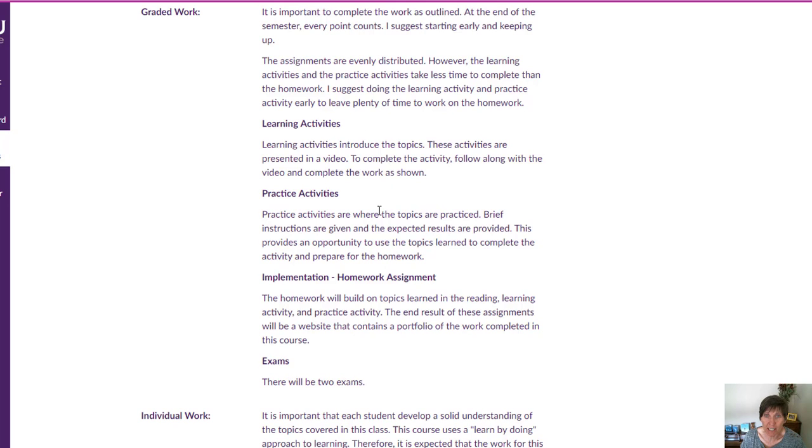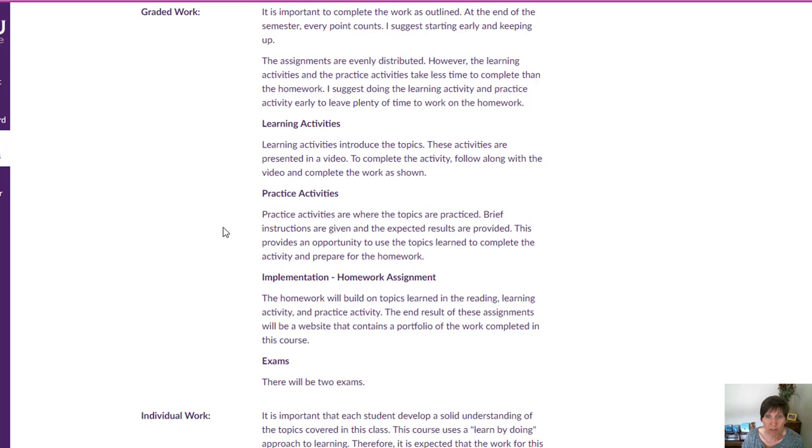There are learning activities. In these activities, we'll do an activity together. There are videos that you'll watch. I'll be doing the activity and explaining it as we go, and you will do the same activity along with me. And then when you're done, you'll turn that activity in for the solution to the learning activity.